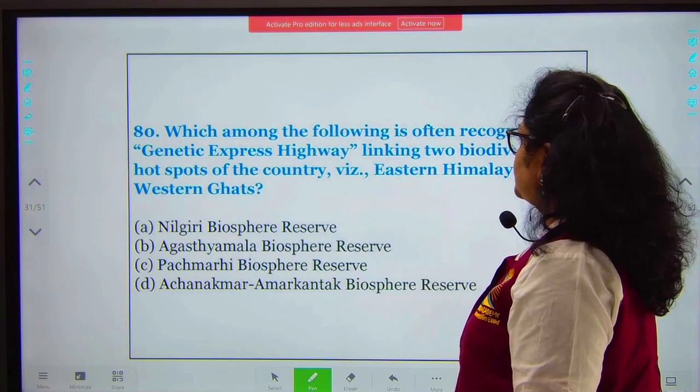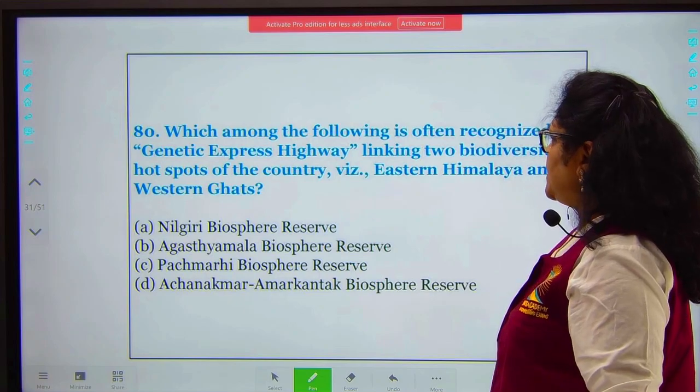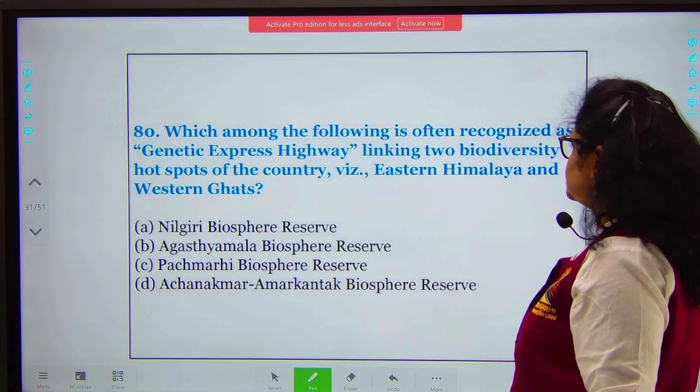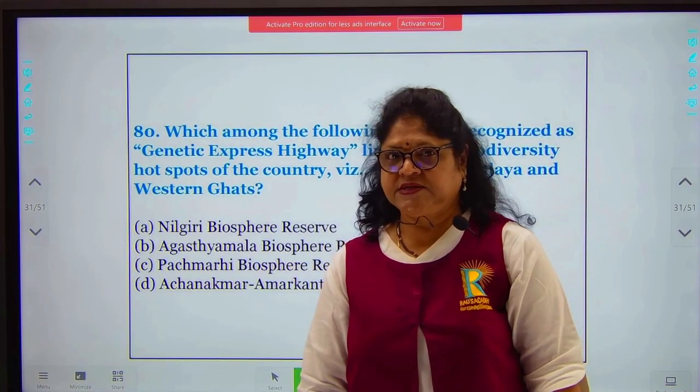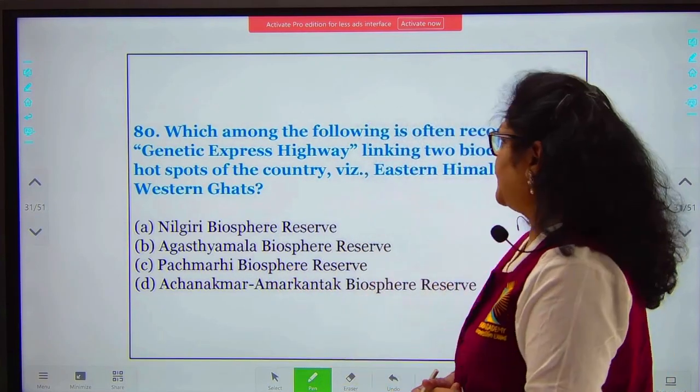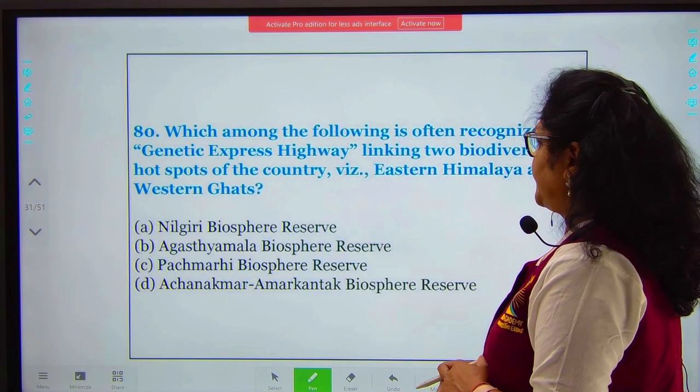Which among the following is often recognized as genetic express highway linking two biodiversity hotspots in the country, that is Eastern Himalayas and Western Ghats. What is the biosphere, which is biodiversity hotspot, which is connecting the two?